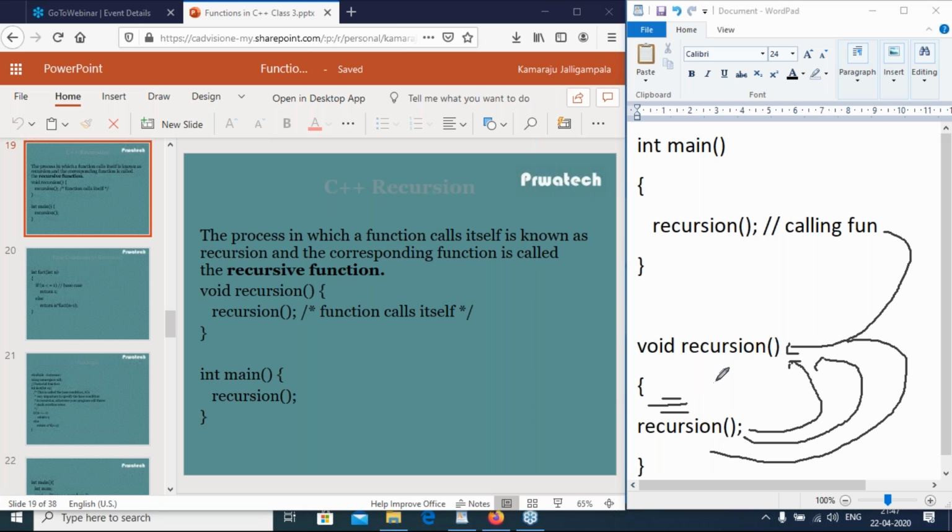So this is the recursion example. It calls continuously and goes on infinitely. If you want to terminate this function, you have to press Ctrl+Alt+Break. Then it stops. Otherwise, it keeps happening continuously. So a recursion function should have some base condition.